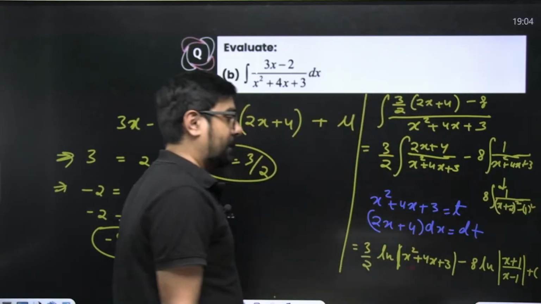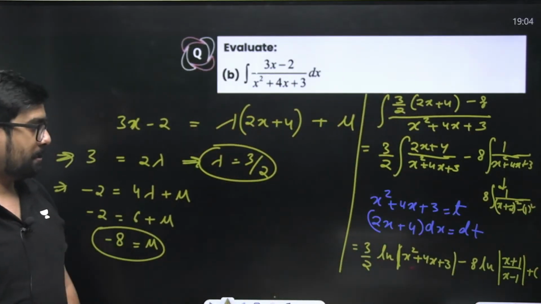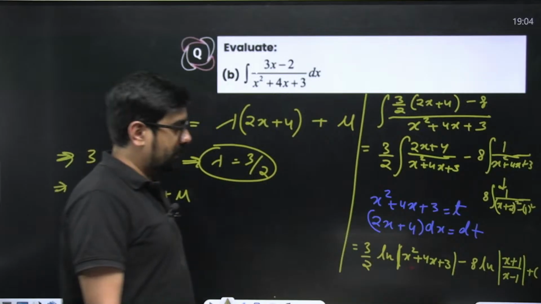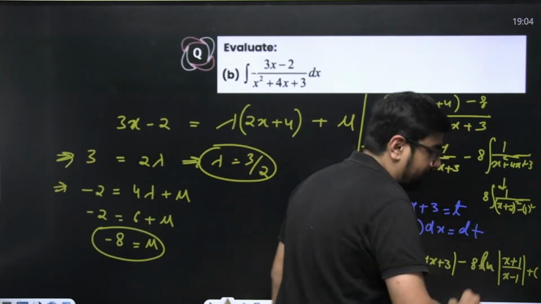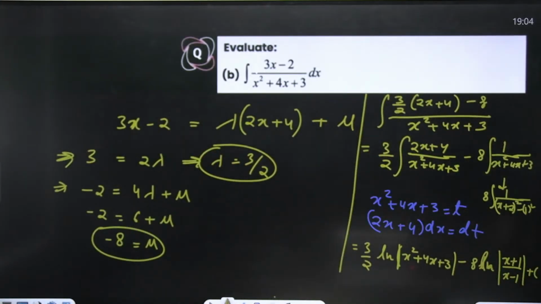Check once. Oh, wait. This we have solved wrongly.